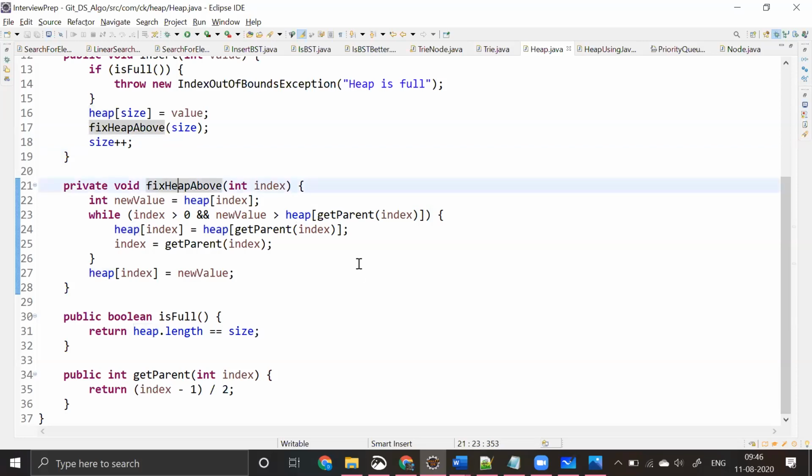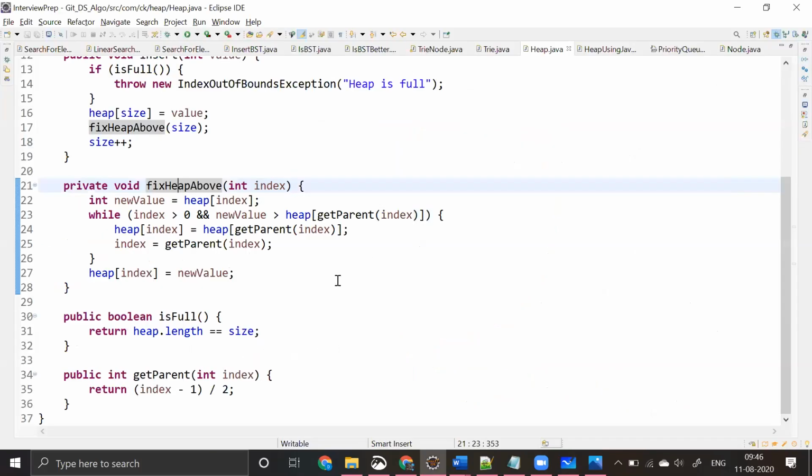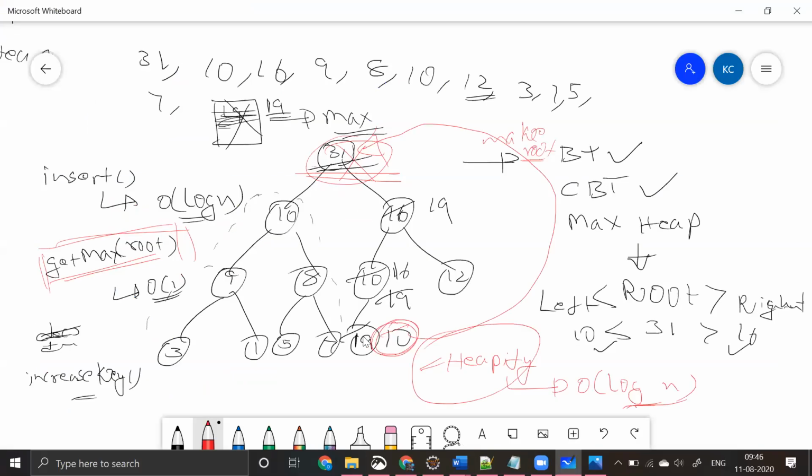In the same case where we encountered this 19, it is not something which is good. So in fix heap above, I have inserted 19. First I have inserted 19, and then I'm trying to increase key, right? Fixing all the heap which is there above.